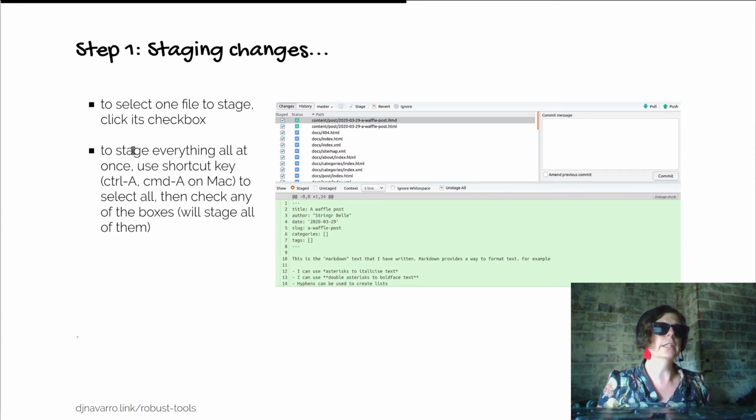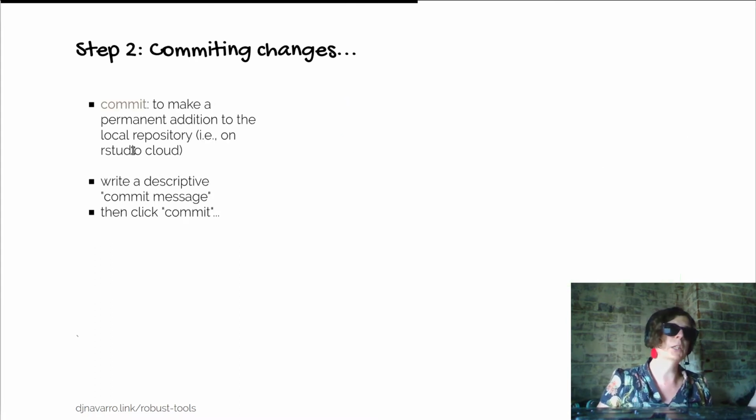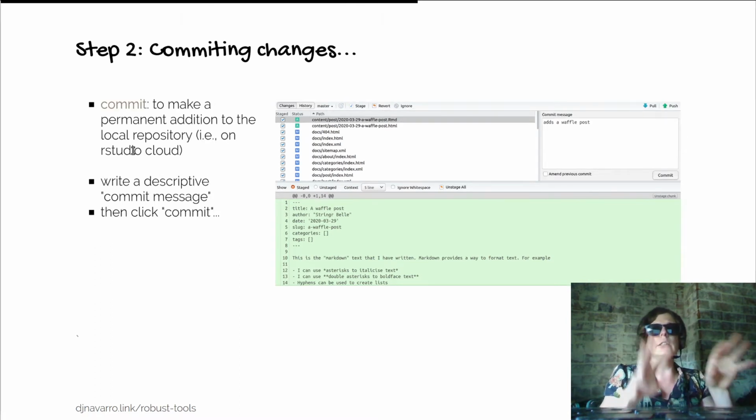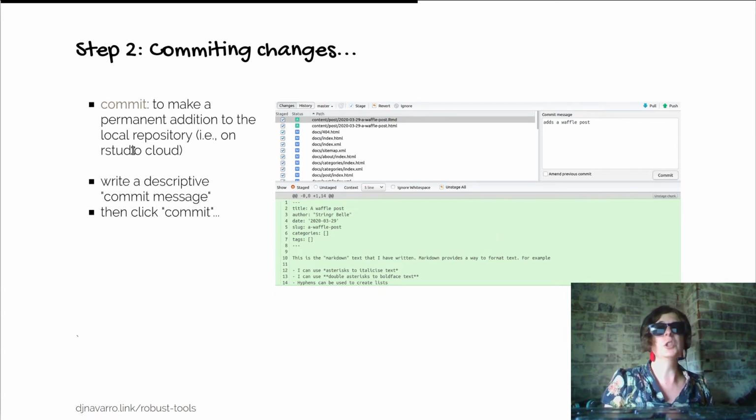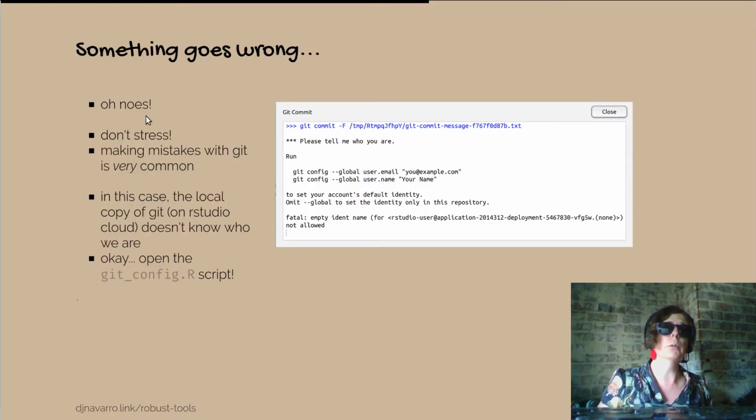We selected things. We used Control A or Command A if you're on a Mac to select them. We just said, yep, we're going to commit all of these changes. We write our nice little descriptive commit message. Generally, these should be short and they should be informative. And now that we're going to make our permanent addition to the local repository, I had an error.